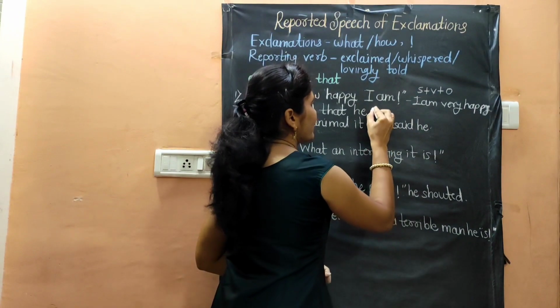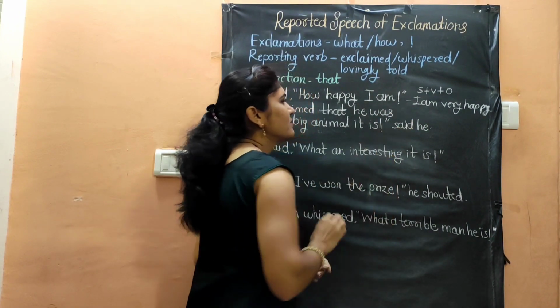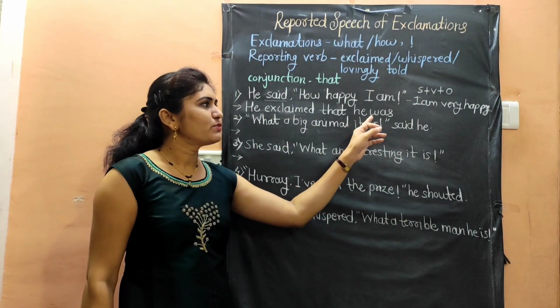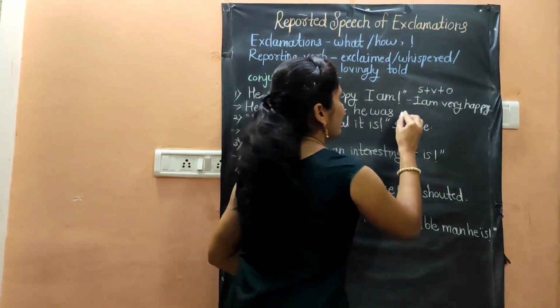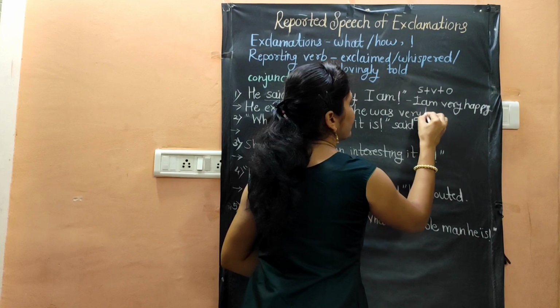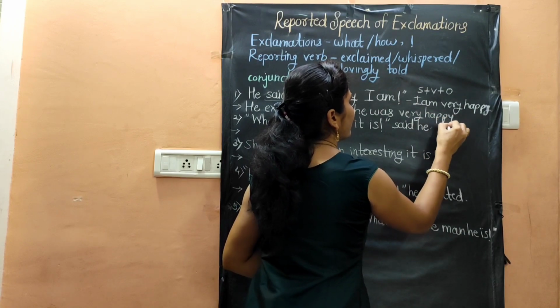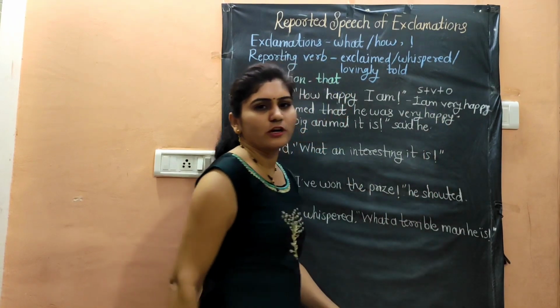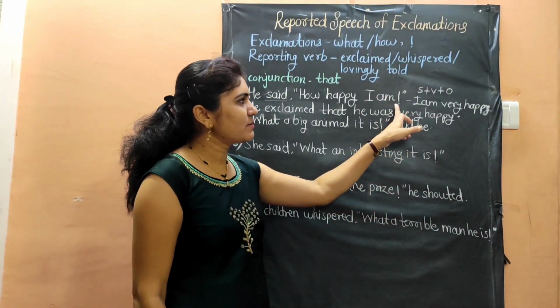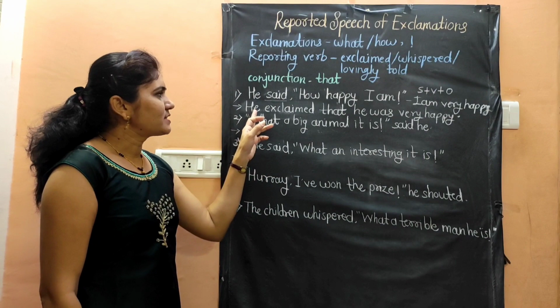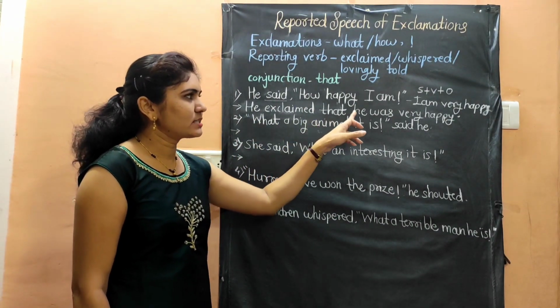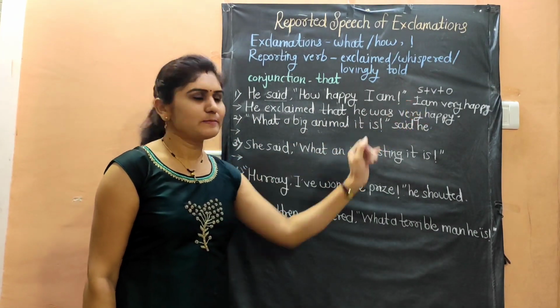Instead of am, we will write here was, because we will convert it into the past tense. He was, and then the remaining sentence, very happy, and then full stop. Instead of the exclamatory mark, we will use here a full stop. So the answer is, he exclaimed that he was very happy.